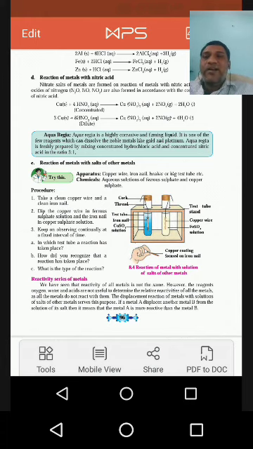Next is the reaction of metals with nitric acid. When nitric acid reacts with copper, it forms copper nitrate, nitrogen dioxide, and water. These are the products formed. Same way, a question: aqua regia is a mixture of two compounds, nitric acid and hydrochloric acid, used to clean gold ornaments. The next topic we will see next time.